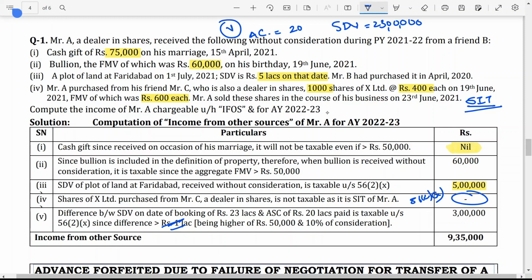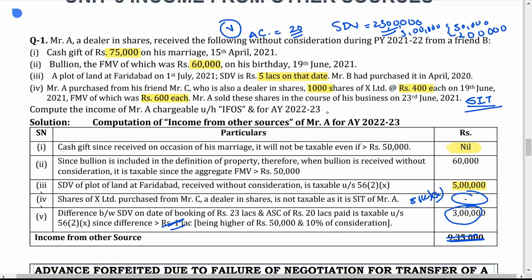So what are the 50,000 and 10% of actual consideration? If you take 10% of 20 lakh, you will get 2 lakh. Now, what is your difference? Your difference is 3 lakh. The difference of actual consideration and SDV is 3 lakh, and this 3 lakh is more than these two values. So that is why the whole 3 lakh is taxable here. So this is now the total income from other sources. The total given is also wrong; if you make the total of this, you will get a different value. This is all about gift provisions, income from other sources.